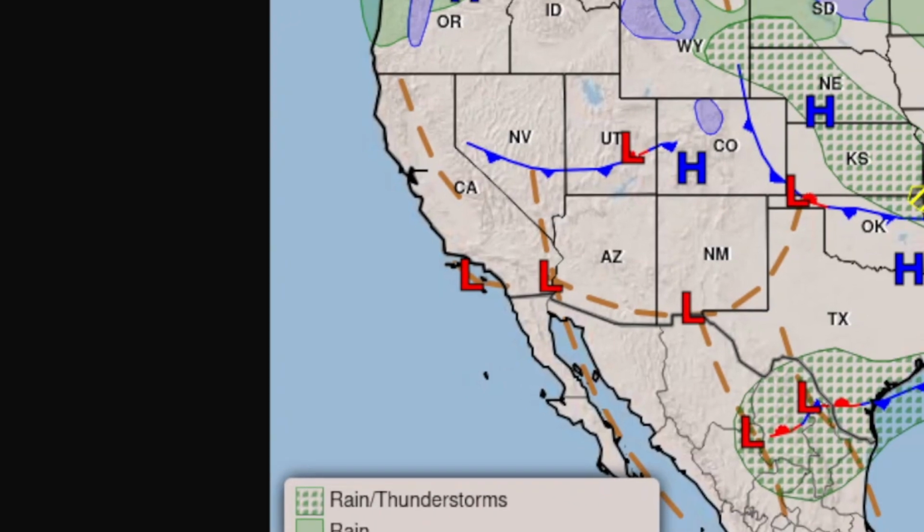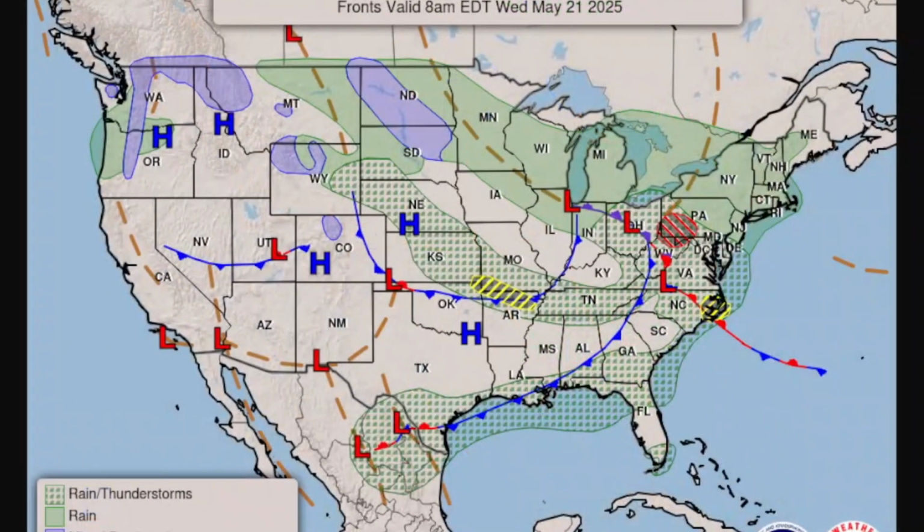We're not going to see all that much in the way of severe weather today. Just a few trouble spots here in eastern North Carolina, and then really down here in Missouri and Arkansas, just a little strip of slight risk. That's a level 2. A level 1 risk exists down in Texas and a couple of other spots. We'll take a look at that in a minute.